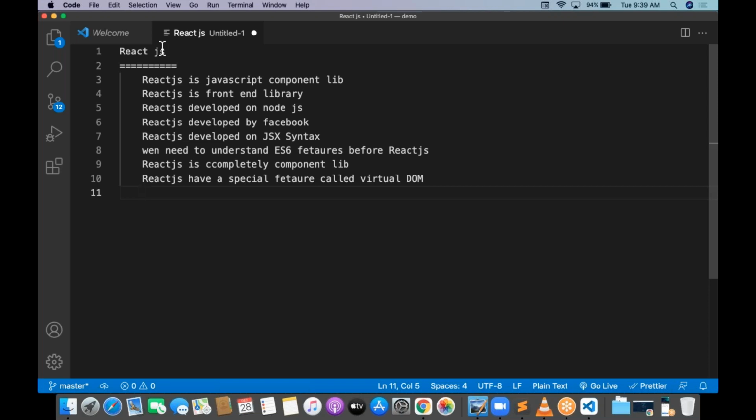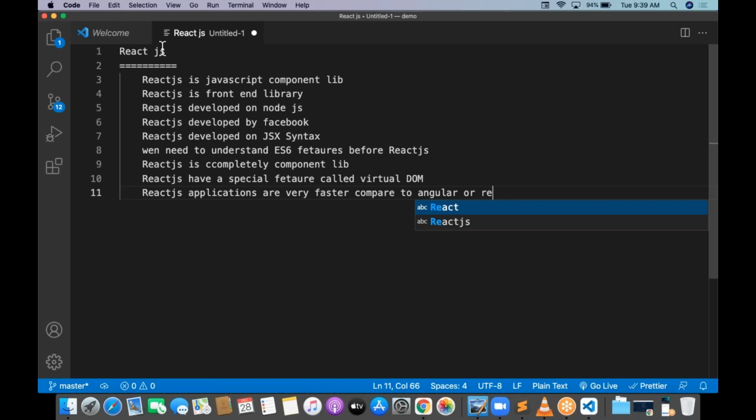In this particular way, React.js applications are very fast compared to Angular or regular JavaScript. That is the way people are migrating to React.js. All Angular.js applications are also migrating to React.js now, and normal JavaScript applications are also migrating to React.js.